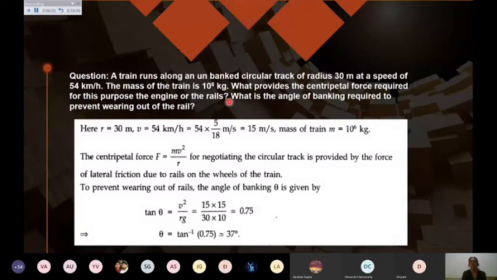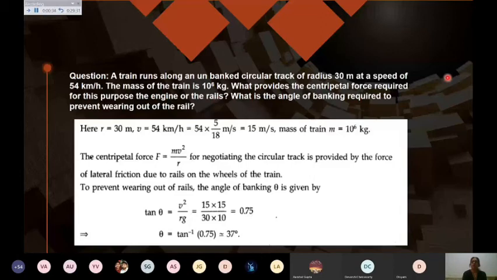This is one question that is coming to you on the basis of whatever we have discussed in this lecture. You have to work it out. Question I'm reading for you. A train runs along an unbanked circular track. It means it is moving on a level route. It is an unbanked route. Radius is given 30 meter. Speed is given 54 km per hour. Mass of the train is given 10 raised to the power 6 kilogram.